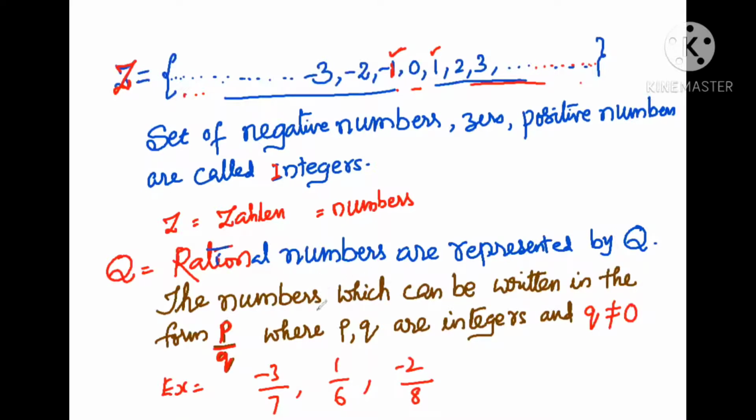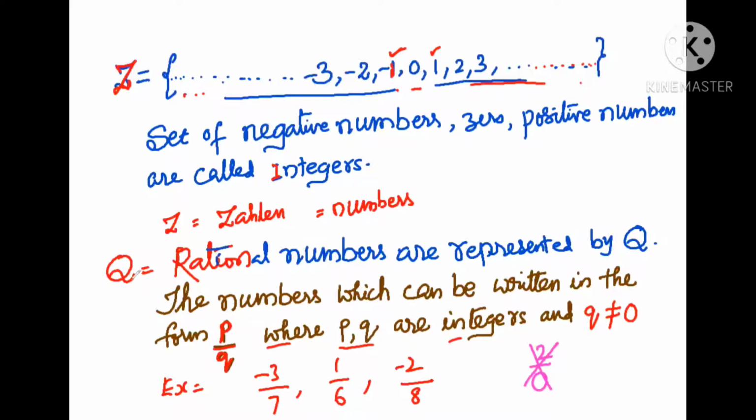But there are two conditions to write a rational number. First, P, Q are integers, and second, Q is not equal to 0. Q is your denominator, and it should not be equal to 0. If you write a denominator like this, 2 by 0, it does not exist. Division by 0 is not defined. That's why we should not take Q equal to 0. Except Q equal to 0, all numbers can be taken in the place of P and Q.